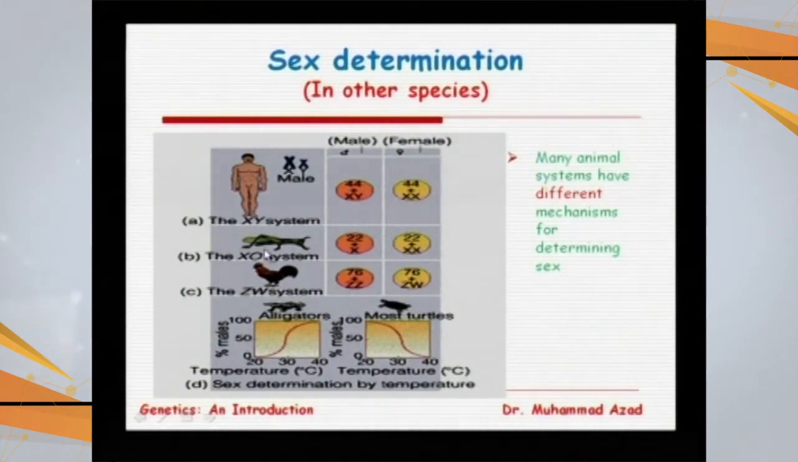While in case of grasshopper, because they have a total of 23 chromosomes, at the formation of sperms, half of the sperms or male gametes will have 11 chromosomes and half will have 12, while all the eggs will have 12 chromosomes. Again, the sex will be determined by the male in this system, but in case of the ZW system, the sex is determined by females.